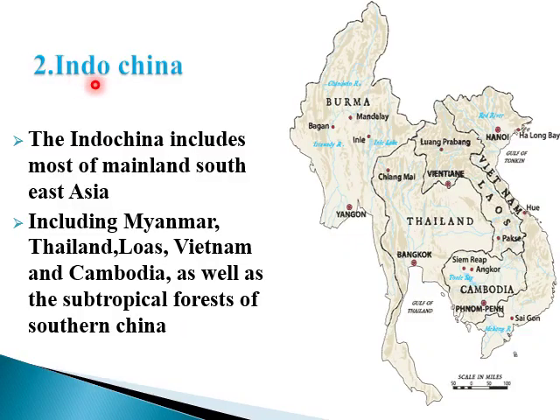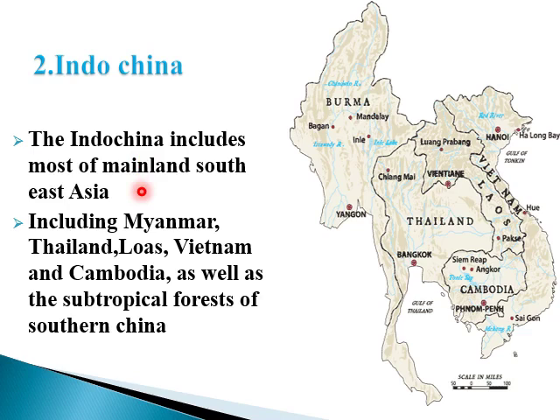Now we are going towards the second subregion, the Indo-China subregion. If we talk about the area of the Indo-China subregion, it is Southeast Asia. The mainland of Southeast Asia is included in the Indo-China subregion.